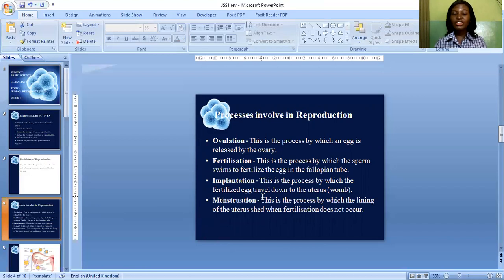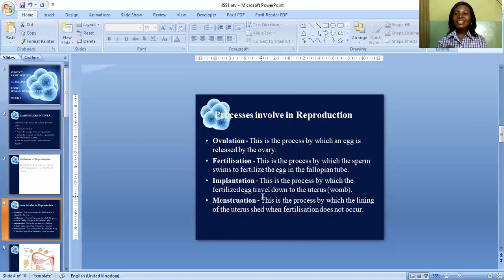Ovulation is the process by which an egg is released by the ovary. The ovary is one of the organs in the female human being. This organ, called the ovary, will release an egg, and the process is called ovulation.